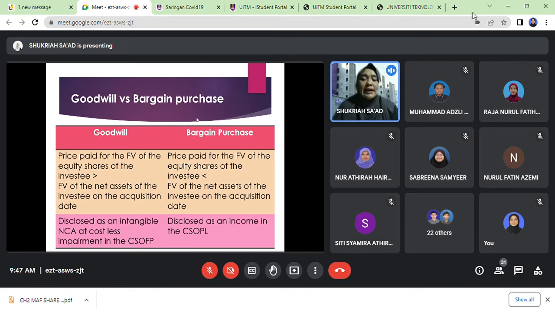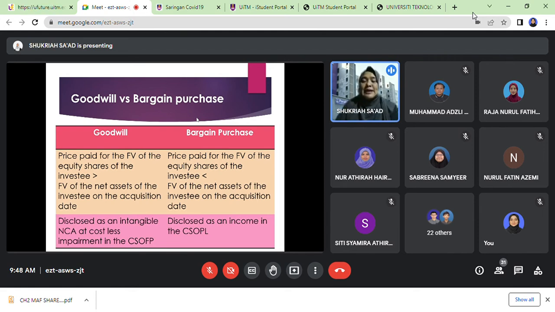Mana ada orang tunjuk negative goodwill bawah current asset, non-current asset, lepas tu put in bracket sebab dia negative, tak ada ya. So if you get the difference is in negative value, automatically or straight away or immediately written off to retained profit.